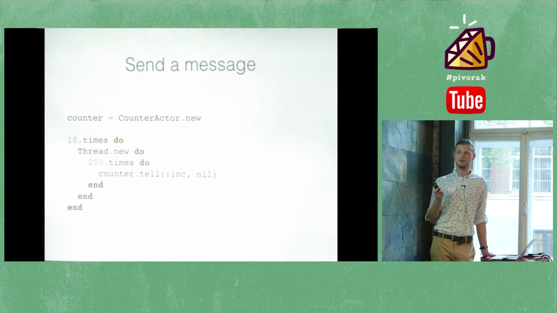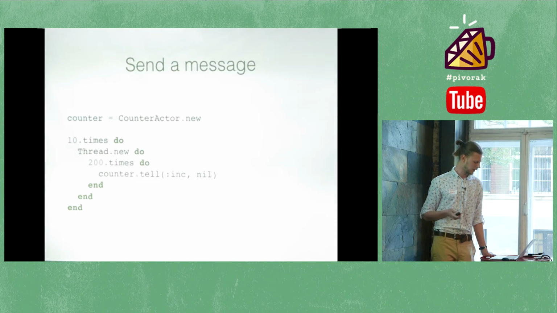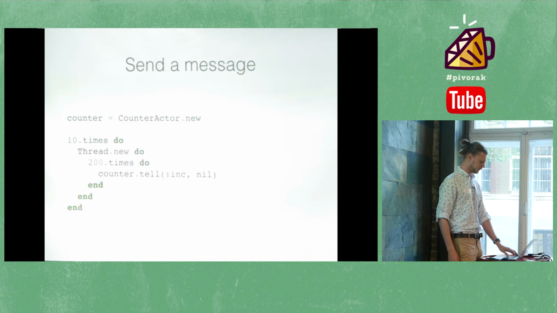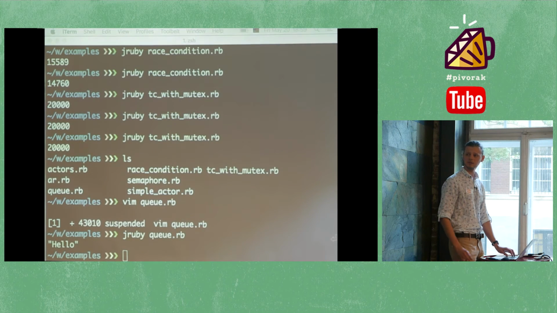You see, we have 10 threads, which sends 200 messages to our counter actor. And the nice thing about that it actually gives us expected result. So I can demonstrate it.